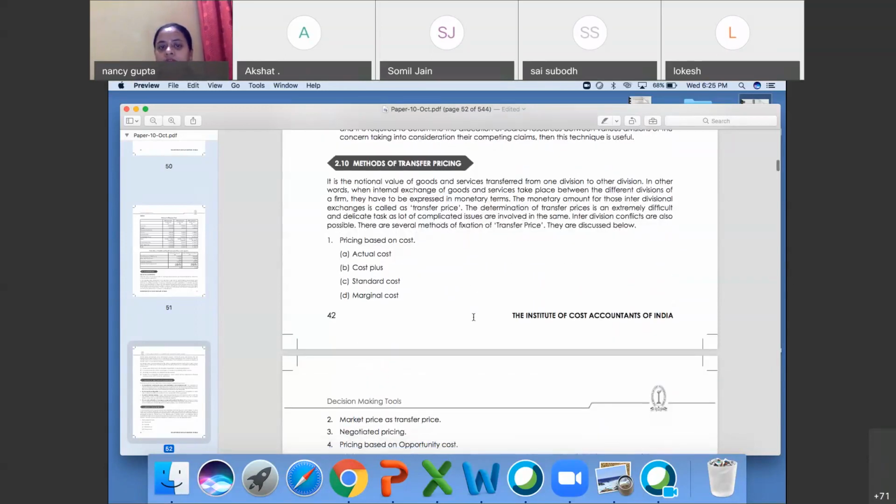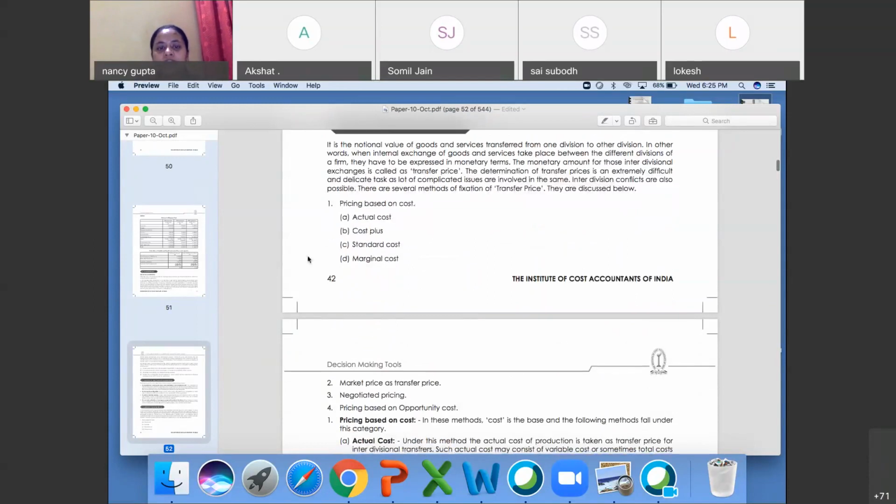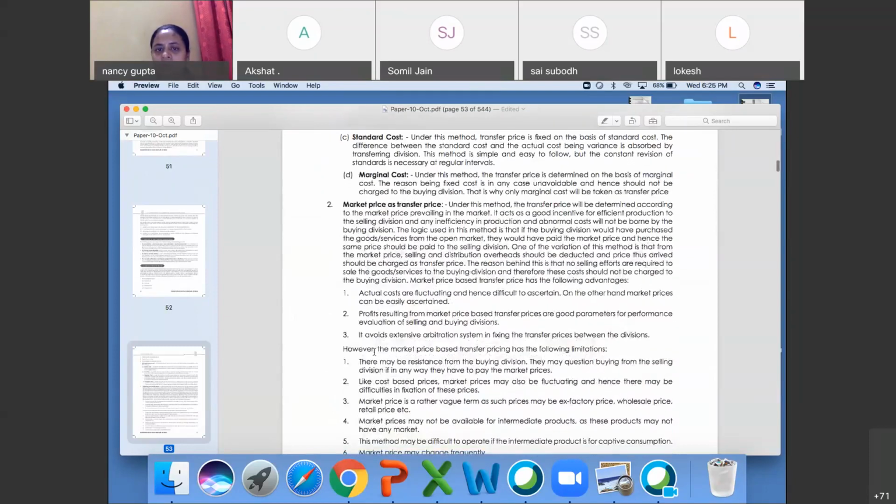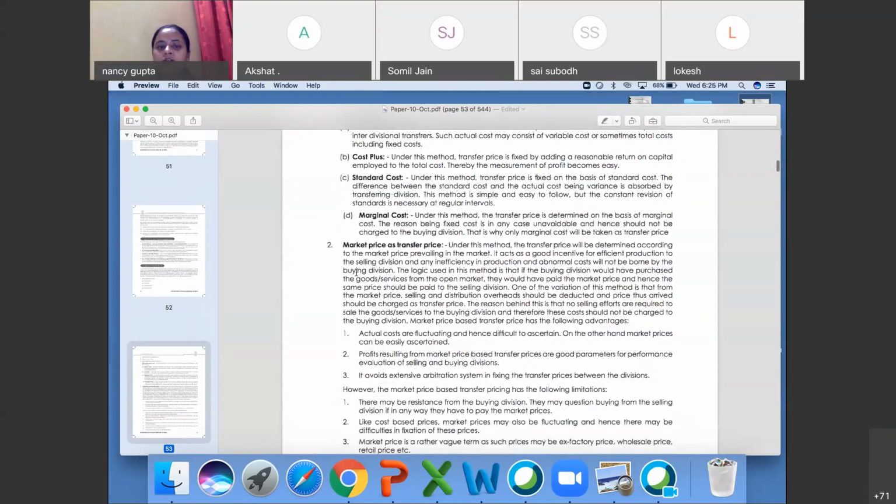If I talk about methods, there are many methods: actual cost, cost plus, standard cost, marginal cost, market price, or transfer price. On this basis, we have a question here in our book, so we'll discuss that. Market price is the price at which you are purchasing from the market. If you are getting from a transfer unit, division, or subsidiary, it will be a transfer price.